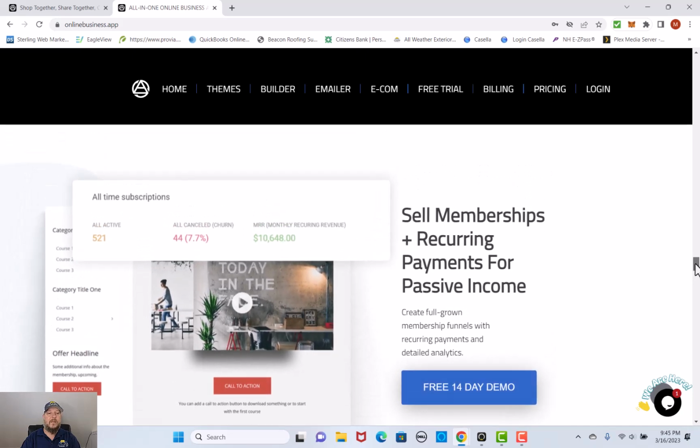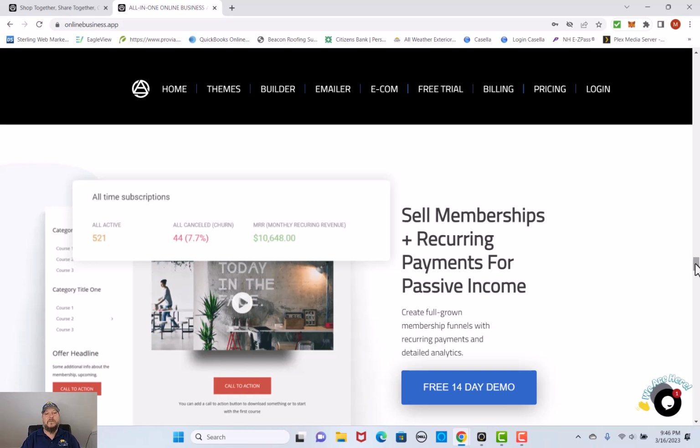Here is another thing about the memberships, right? The memberships that you're selling can be recurring memberships, meaning that once they sign up once, and say it is a monthly subscription, then we can make that setup automated. So every month they're automatically billed. Every month you have passive income coming in from creating a full-grown membership sales funnel.